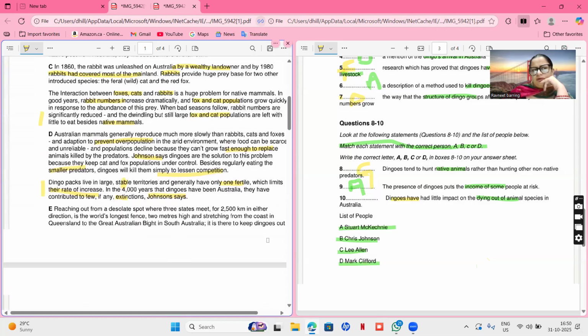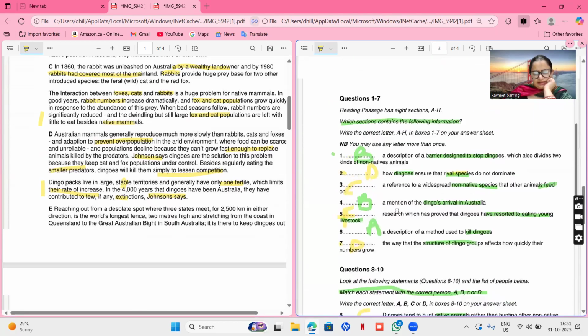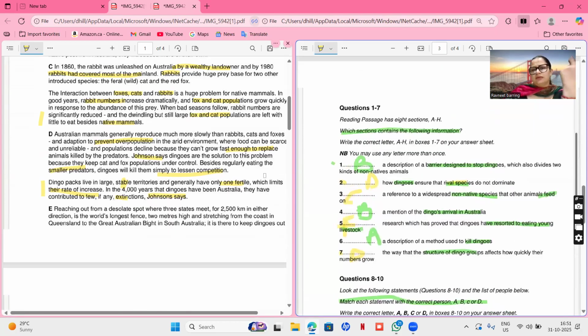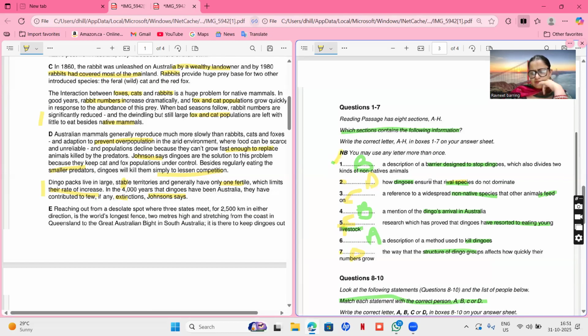Yes, so I'm not convinced with any other paragraphs, so I will mark D as an answer for 10th. And I had to check B, but there is no paragraph which is talking about barrier. So the answer to one is surely B.